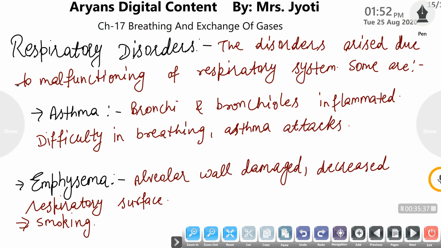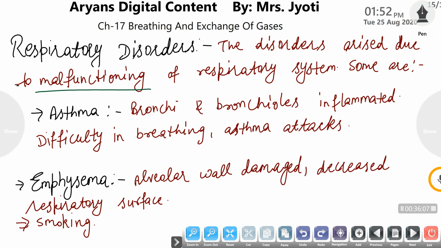Out of these, three respiratory disorders are most important and are included in our syllabus. Respiratory disorders are those which generally arise due to malfunctioning of the respiratory system. The reason behind it may be any simple allergen, or it may be pollution. Air pollution is the most important reason that is affecting our respiratory system and causing a number of disorders.